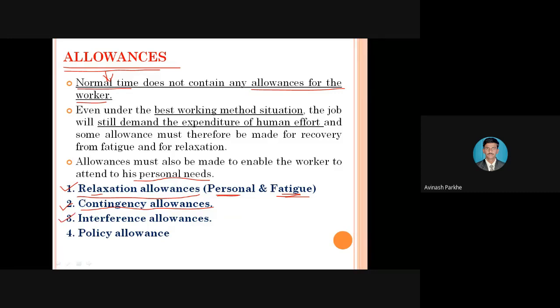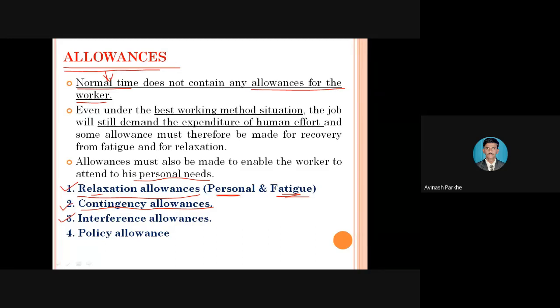What is meant by the interference allowance? Sometimes the operator has to move from one location to another, because one person is handling more than one machine simultaneously. If one person is handling 2-3 machines, the operator has to travel some distance from one machine to the second machine, and from the second to the third. So the movement of that operator takes place in a number of directions, and separate time is assigned to that operator for travelling from one location to another.